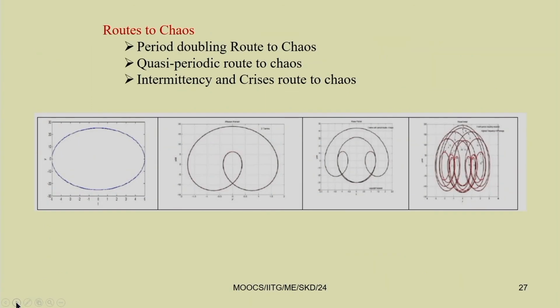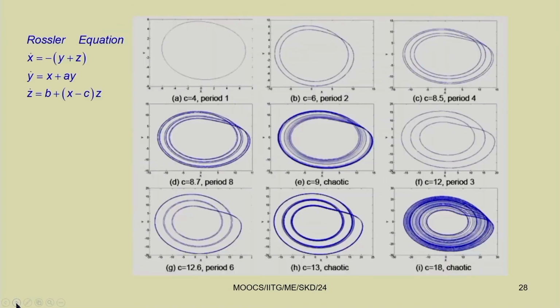So, already we know, we have period doubling route to chaos, we have quasi periodic route to chaos, and then we have this intermittency. Particularly in case of fluid mechanics or turbulent flow, you can find this intermittency type of turbulence. Then we have this crisis route to chaos. Particularly if you take a delay differential equation, you can find chaos also.